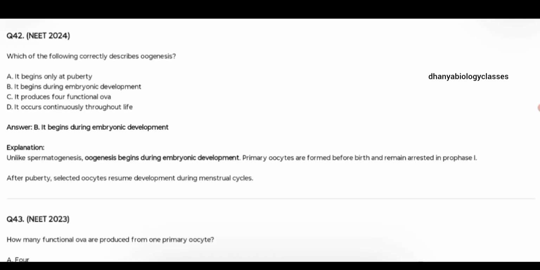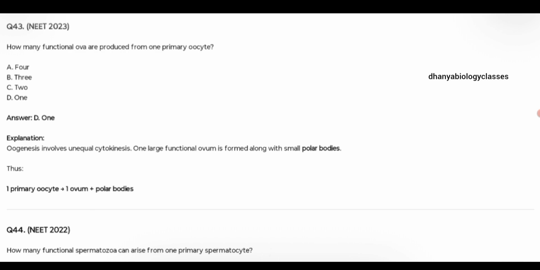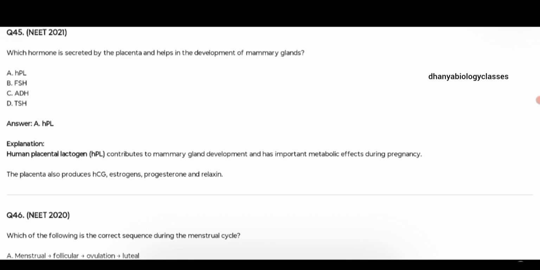Which of the following correctly describes oogenesis? It begins only at puberty, that is wrong. It begins during embryonic development, that is the answer. How many functional ova are produced from one primary oocyte? That is 1. How many functional spermatozoa can arise from one primary spermatocyte? That is 4. Which hormone is secreted by placenta and helps in the development of the mammary gland?